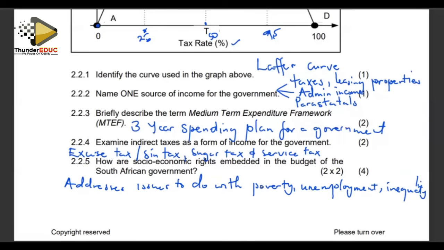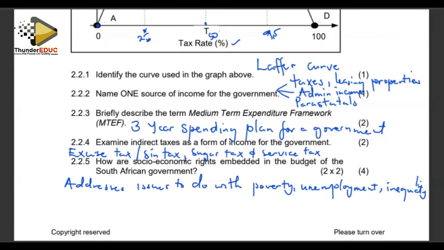Issues to do with inequality, the government tries to find ways of addressing that through the budget. Issues to do with poverty, the government tries to allocate some funds to social welfare to address the issues of poverty, to cater for problems of unemployment, problems of inequality and access to resources and access to basic facilities. The government sets aside funds to try and cater for such. Those are some of the socio-economic rights which are addressed in the national budget.